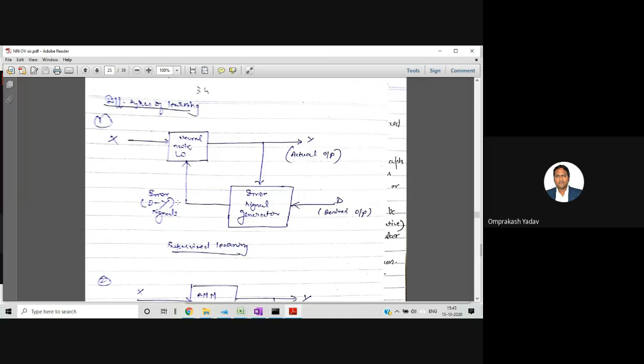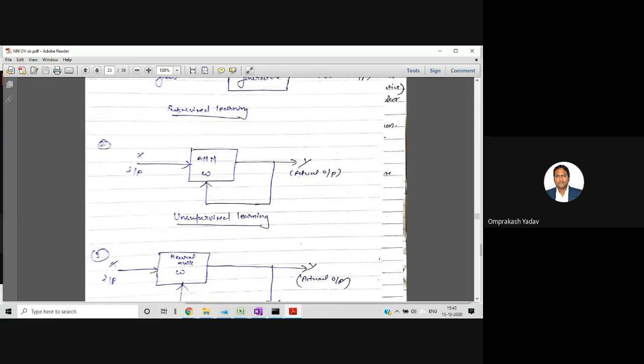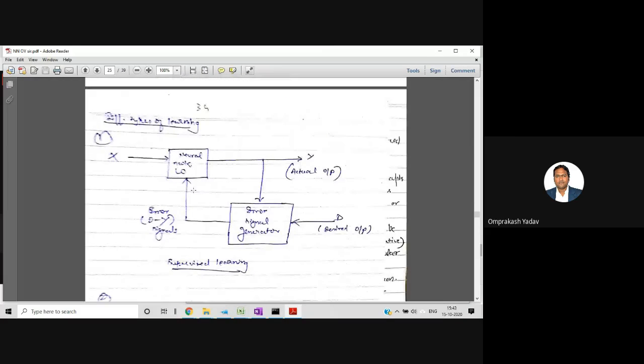So in supervised learning, in the start only, we must have the training data pair, like inputs and what will be the output for that particular pair. Okay, so that data we must have already. And this kind of learning we normally use for classification purposes, right? And here we say that we must have the labeled data. Already we must have the data which are labeled.